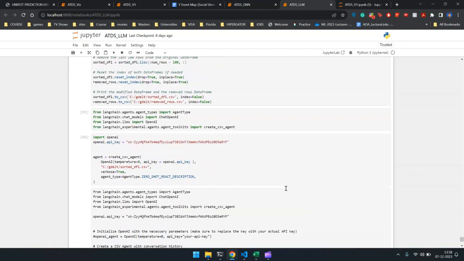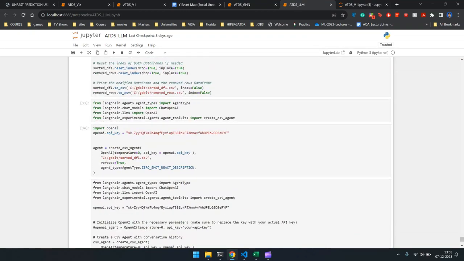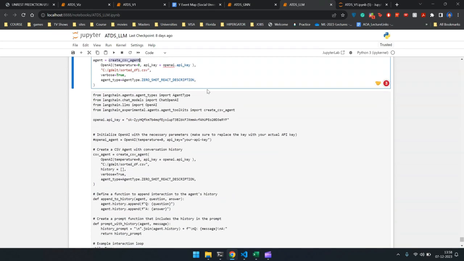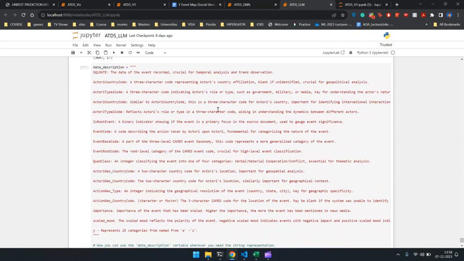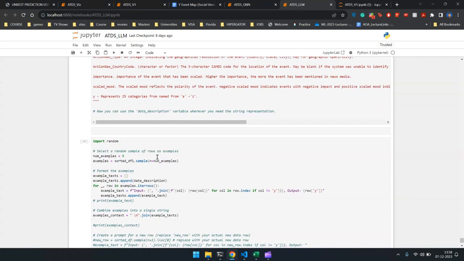Here we're using a CSV agent to learn the CFC data we have, and after that, I give the LLM the data description, which is what each column stands for. So as you can see, SQL date stands for the date of the event, actor one country code, actor one type code. I think my teammate has already explained what each of these stand for.